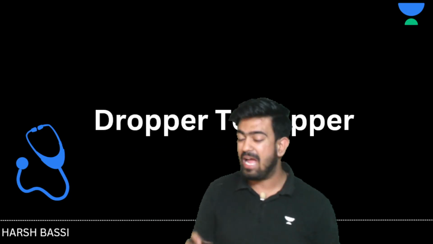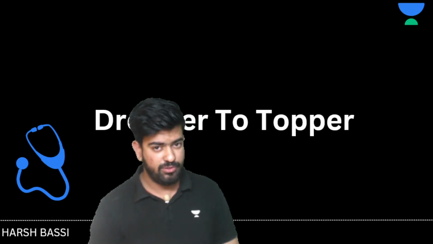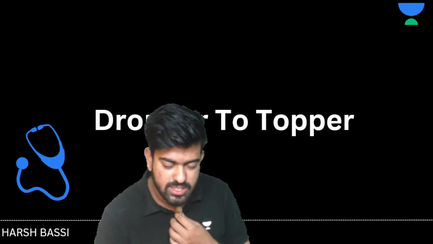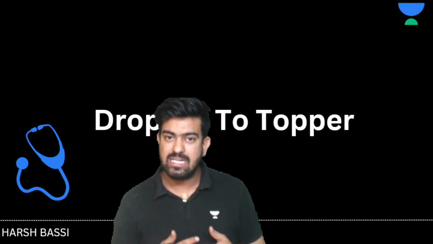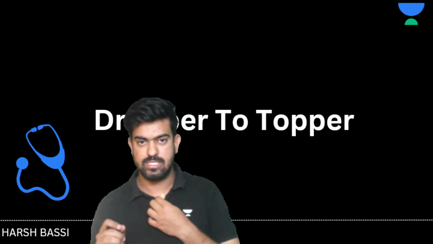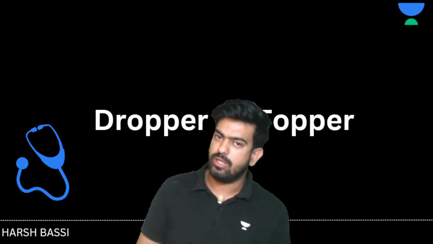Now, as we have completed a major chapter of plant physiology, that is photosynthesis, and if you have not watched the lectures of photosynthesis, go back to the playlist and start watching those lectures. We have completed the full photosynthesis. Now it's time to complete one more chapter, which is plant growth and hormones.